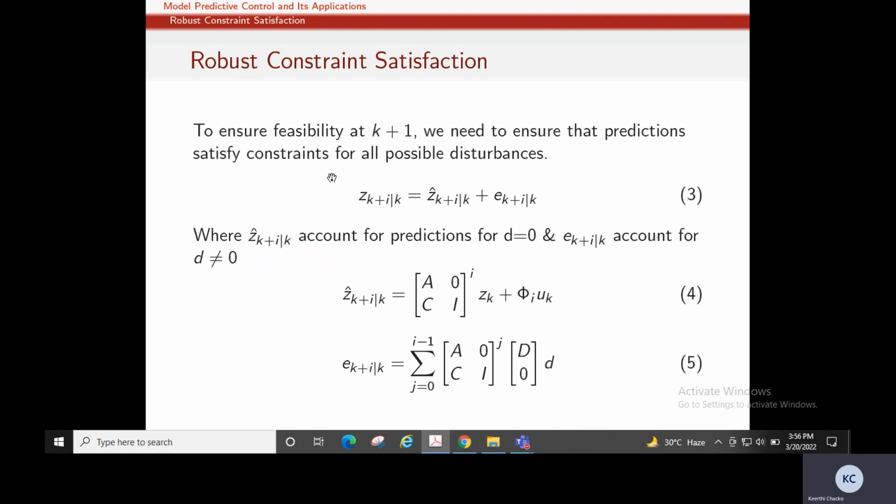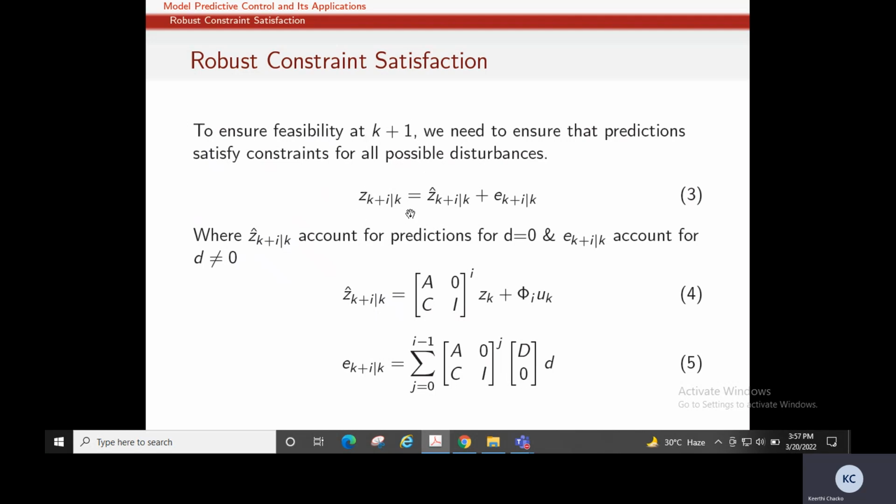So while taking the control action, we need to account for the maximum possible disturbance. And the constraints also should be such that for all possible disturbances, the states are feasible. So that will give a solution that will ensure the feasibility of the optimization problem at the k plus first instant.